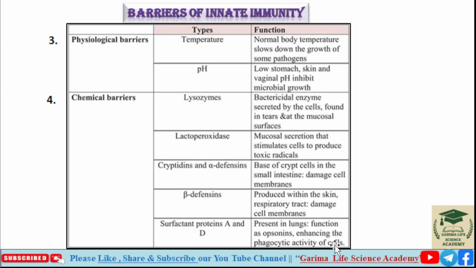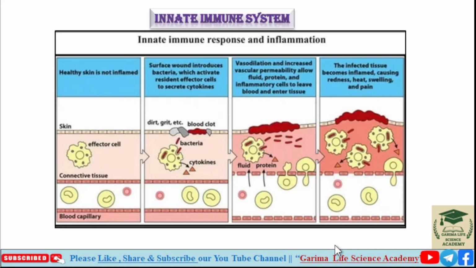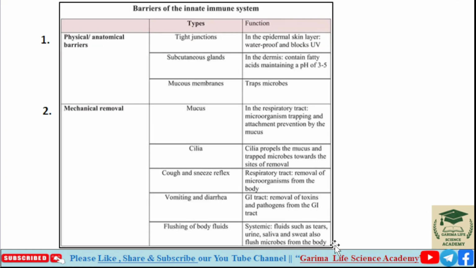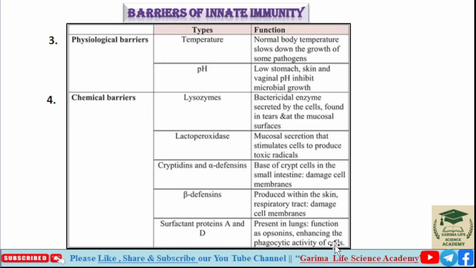So in this slide we saw the barriers of innate immunity. First we saw the physical or anatomical barrier, second is mechanical removal, third is physiological barriers, and last is chemical barriers. So we saw the four types of barriers of innate immunity and the molecular players and function of each protein.